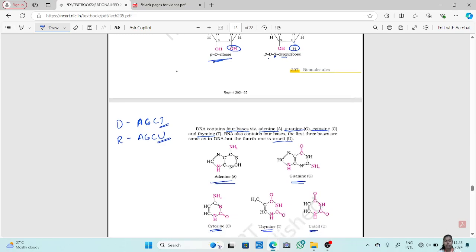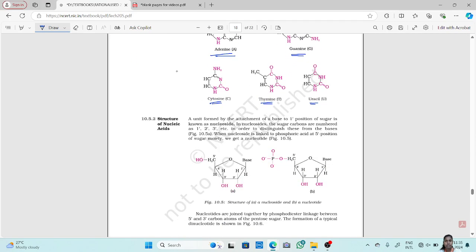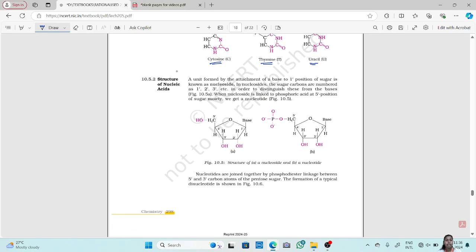Phosphoric acid, we know how it is. Now these are the 4 bases that can be seen. Okay, now we have seen each of their structure singly. Combining them we get the structure of a nucleic acid. Now a unit formed by attachment of a base to one position of sugar is known as nucleoside.